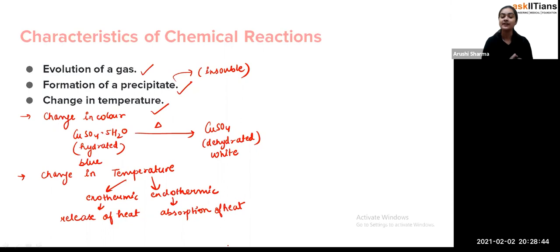Now, then what we have seen is change in state. So in the change in state, students, for example, when there is an ice cube, and you take out that ice from the freezer and put it in the outer surrounding, what will happen?